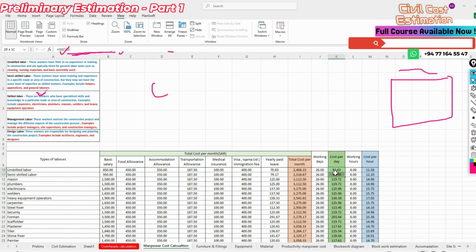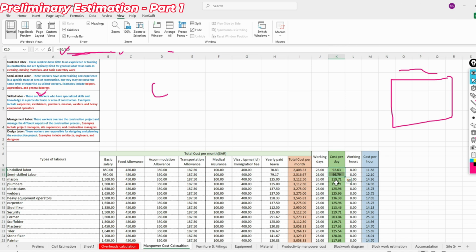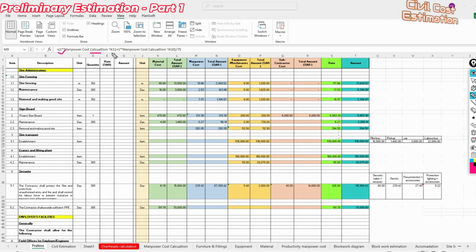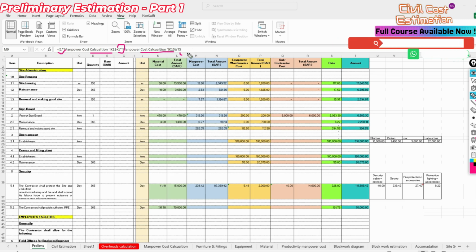So we allocated these two types of labors. You can see we allocate one semi-skilled labor and also one skilled labor, and we divided by 75, something like this.